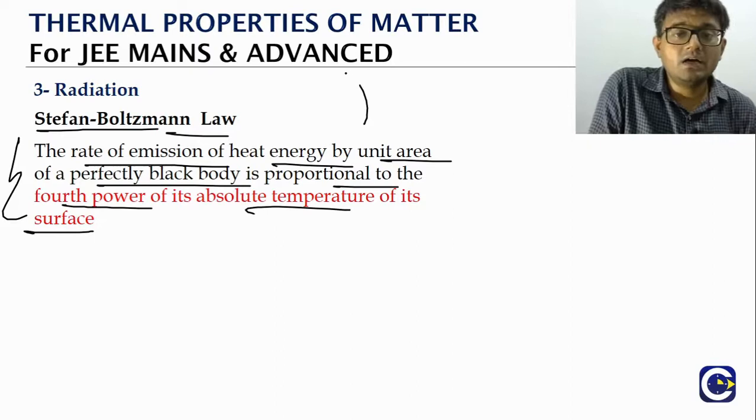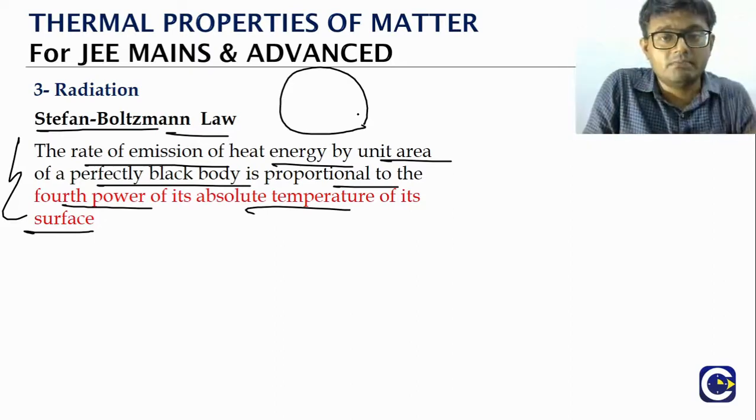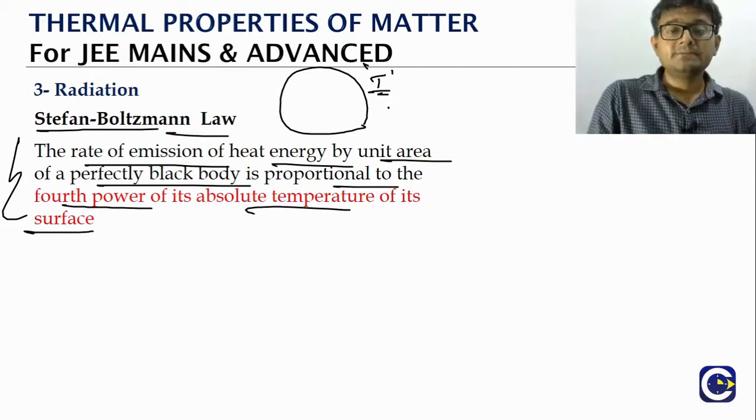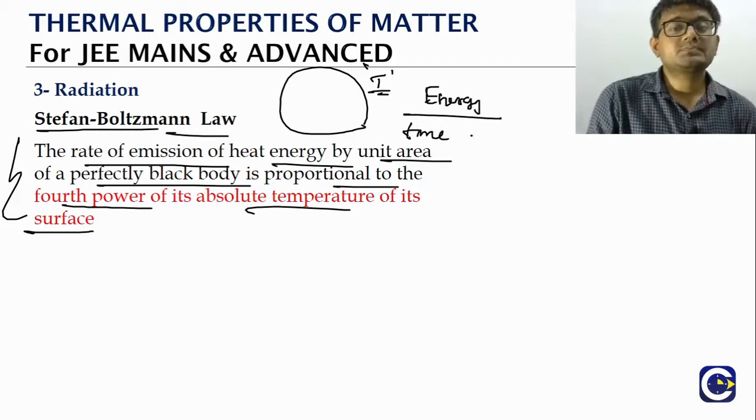So we have a body, and we will take the body to be like a black body. Let's say T is the surface temperature. Then the energy that is radiated per unit time, per unit area, is proportional to what? T to the power of 4.